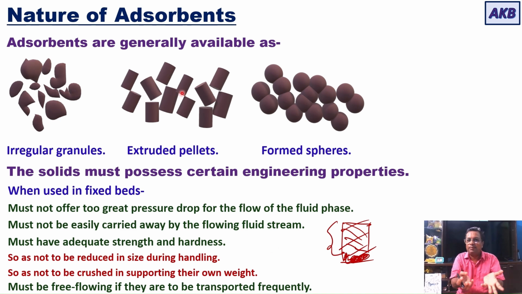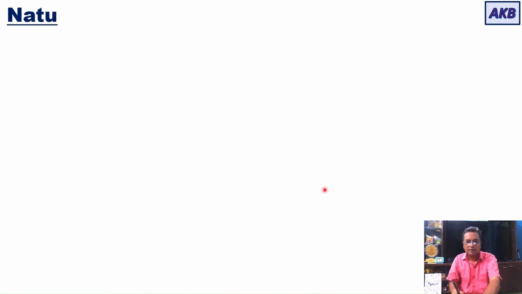What is that? Ability to adsorb, ability to concentrate some substances onto their surface. This is the main thing. And apart from this, if you are using adsorbent in fixed beds, then they should have all these desirable engineering properties. So let us move ahead.